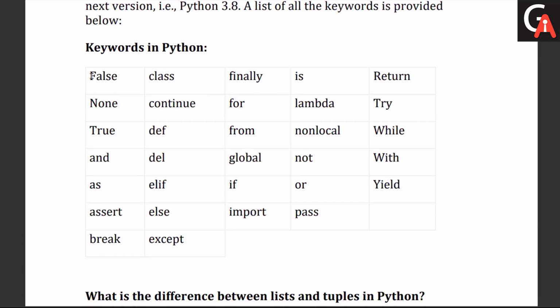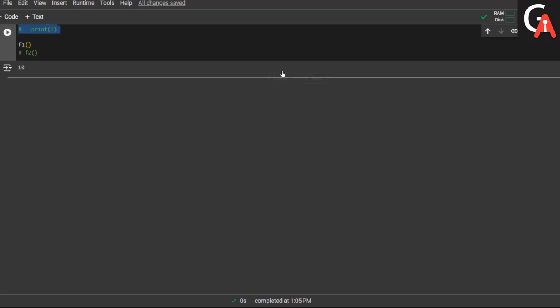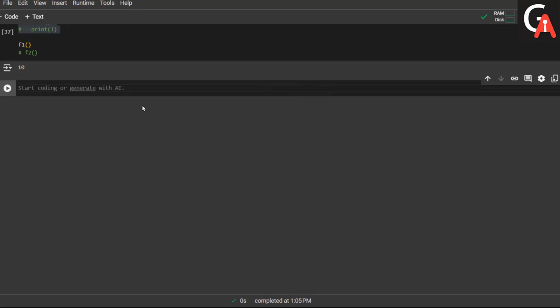If I see the list of keywords we have, there are False, None, True. These are my keywords which are available for defining the syntax of the language. Let me go back to my Colab as well and add one cell here to see the keywords with respect to the latest version of Python.